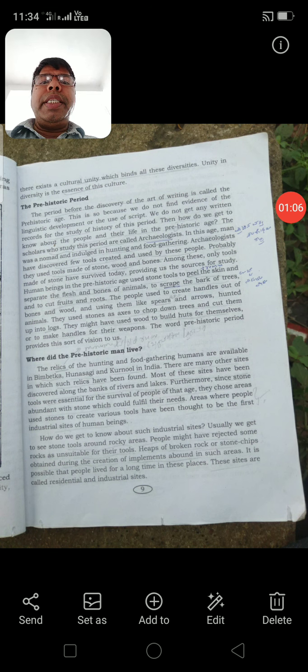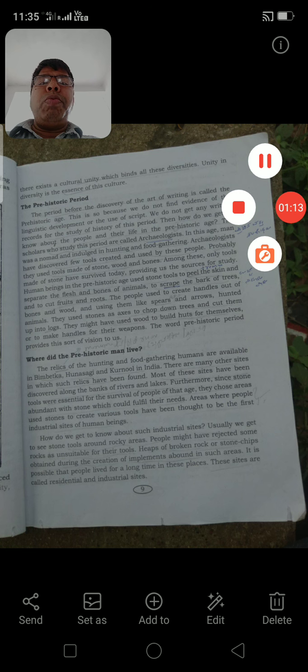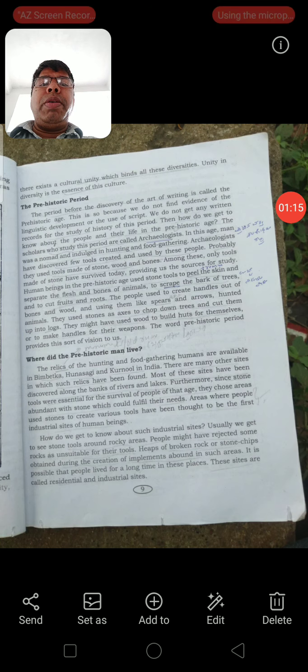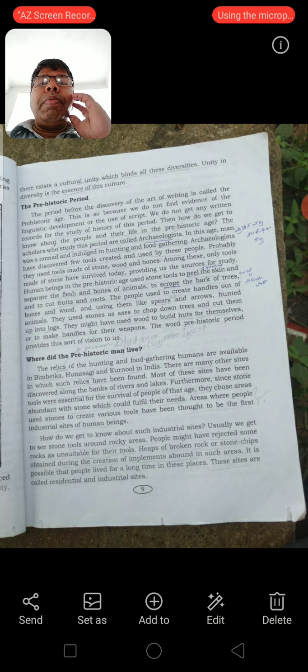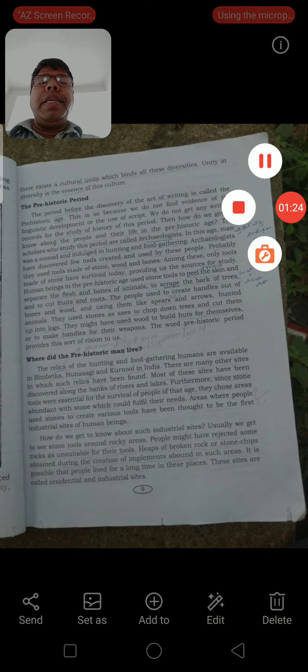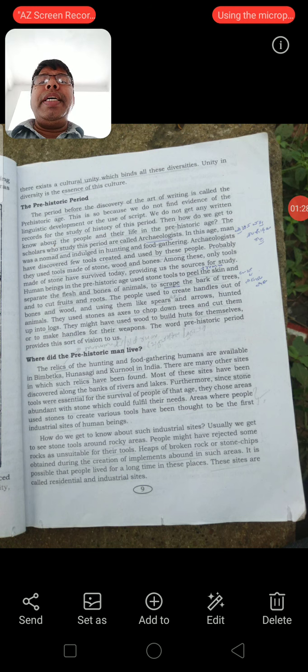Initially man may have used only body language, or he may have used only drawing to communicate with others. But when he invented language, for many years it was only in the spoken form.